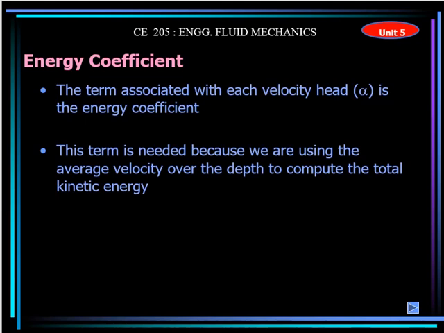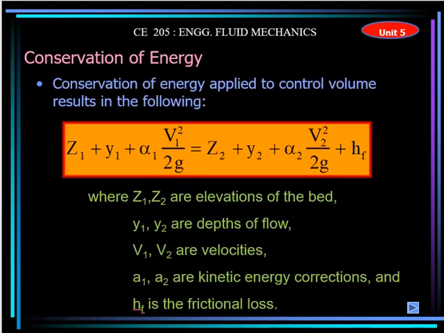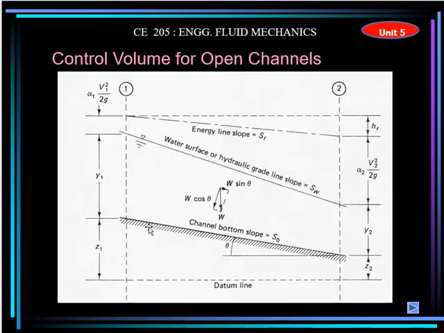The energy coefficient, which is shown in the previous equation, is actually a coefficient. You know, in a channel, the water is flowing with respect to depth. For example, this is the bottom of the channel, and this is the surface of the water. The velocity here may be slower than the velocity here, because it is near the bottom, which is sticking to the surface. So the velocity is changing with respect to height.